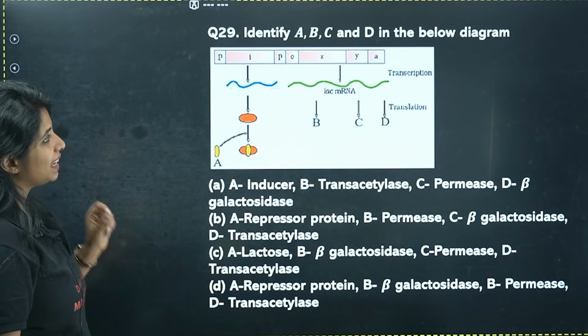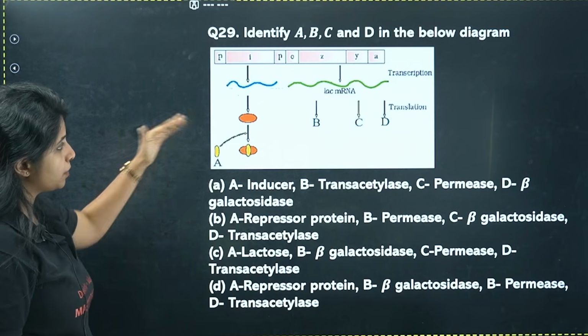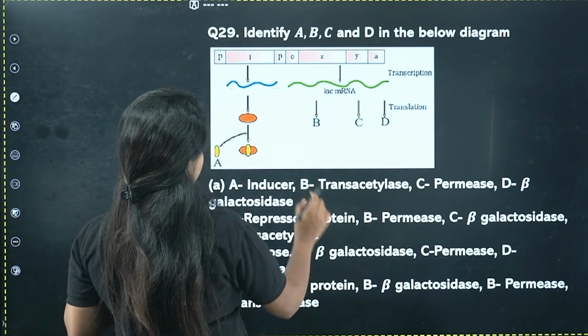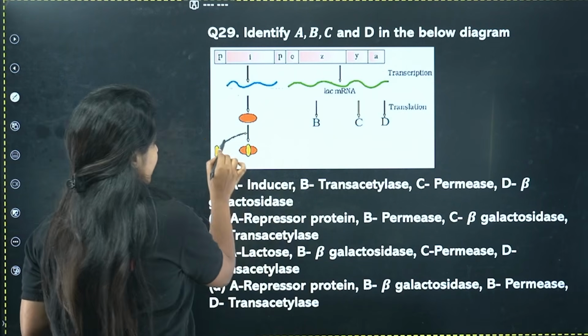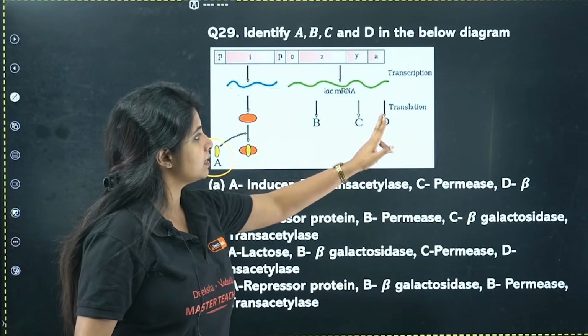Identify A, B, C and D in the below given diagram. So this is the picture that is given to you. You have to find what is A. A is where? Yeah, okay. A is over here, B is here, C is here and D is here.